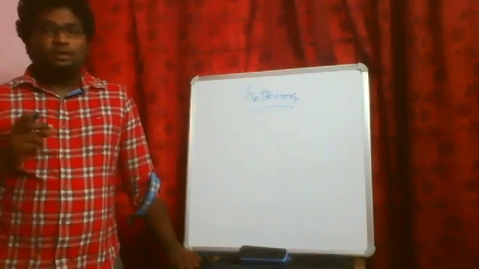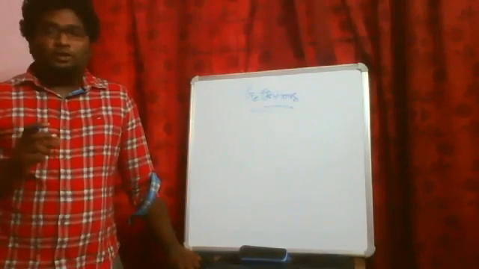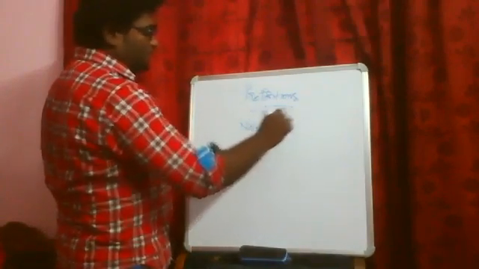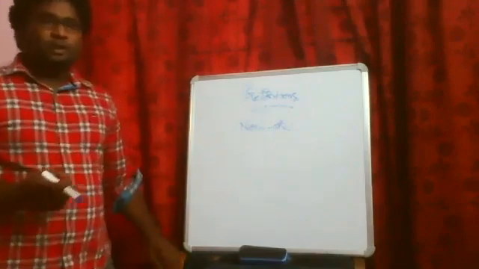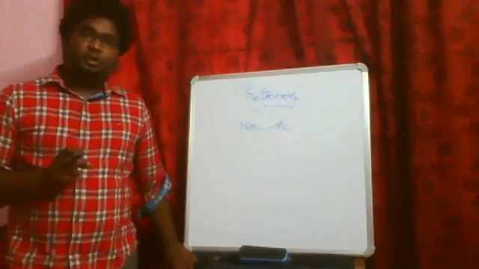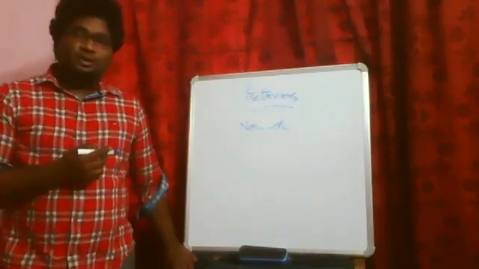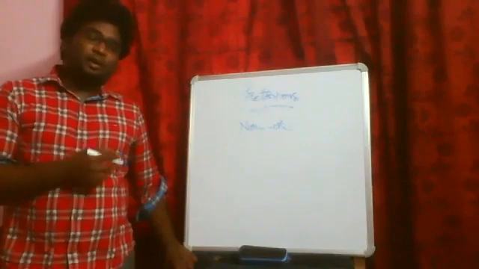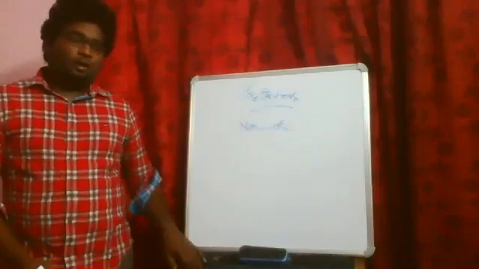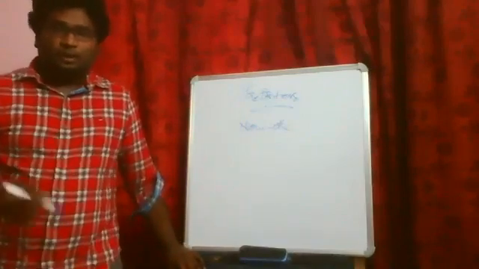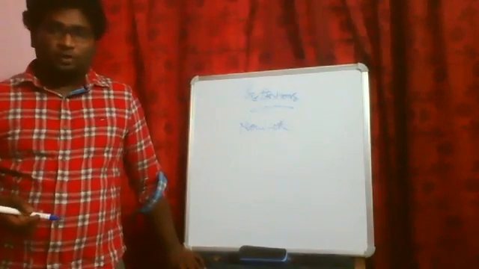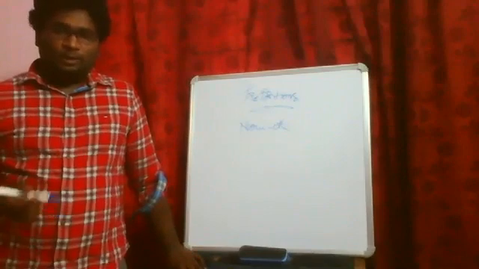Prepositions are the words which connect the relationship between a noun and other parts of the sentence. They express what kind of link, what kind of relationship they have. That is what we are going to discuss on this topic, and we are going to see how many types of prepositions there are. I'm not going to give you the word list, but I'm going to tell you how many types there are.